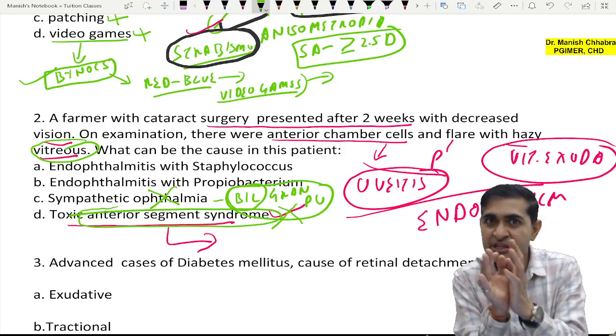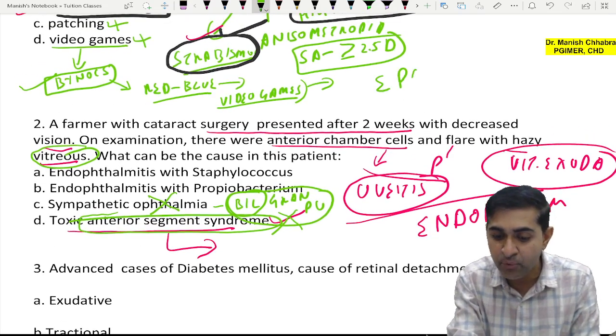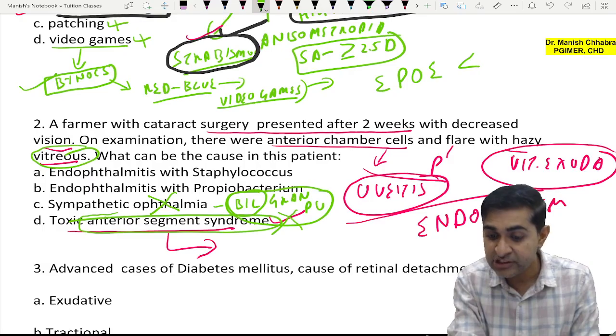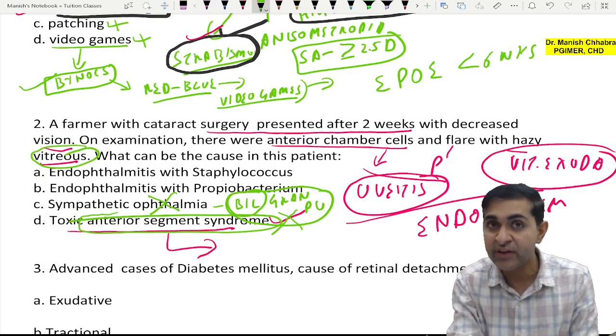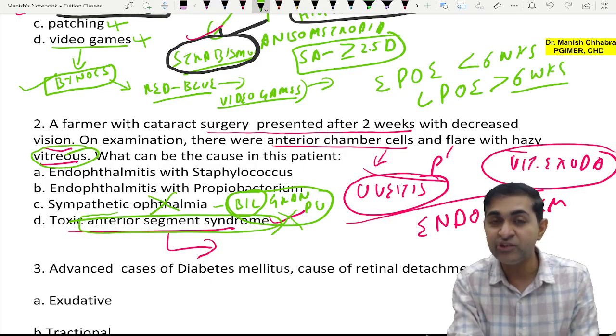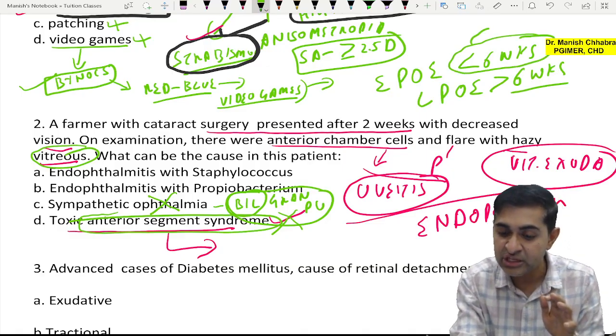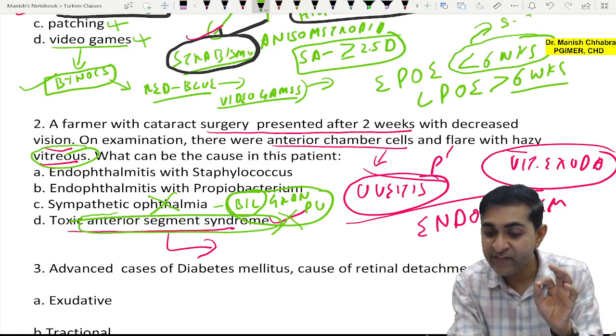Third, we know it is now endophthalmitis. If we talk about endophthalmitis, we have early post-op endophthalmitis, which happens within 6 weeks of cataract surgery, then late post-op endophthalmitis, which happens more than 6 weeks after surgery. If we are talking of less than 6 weeks of surgery, it is Staph epidermidis.